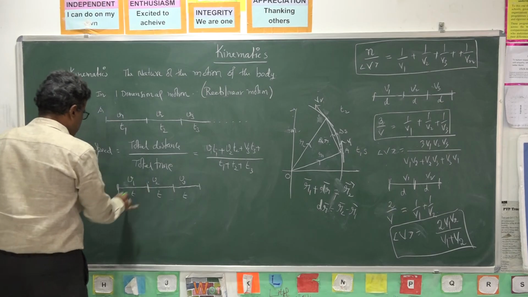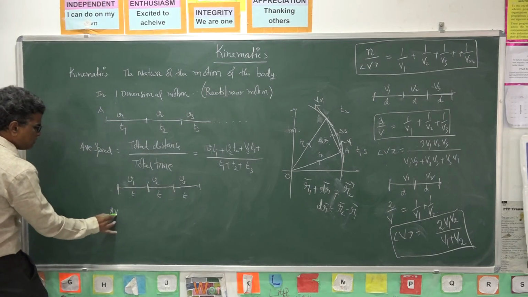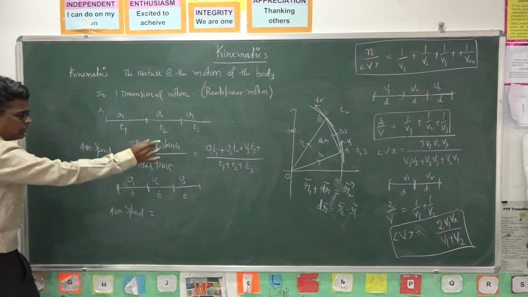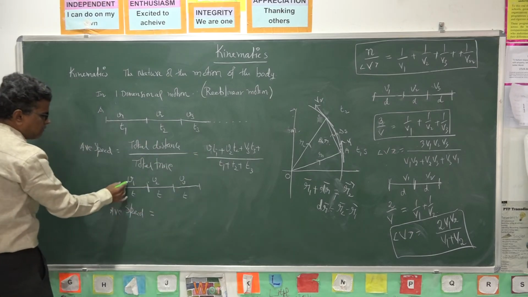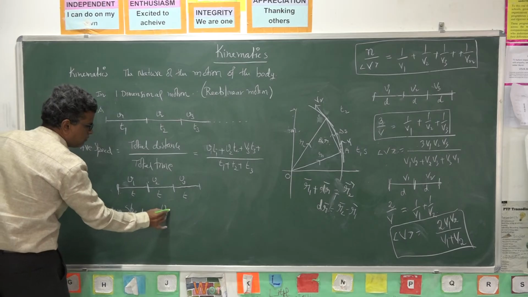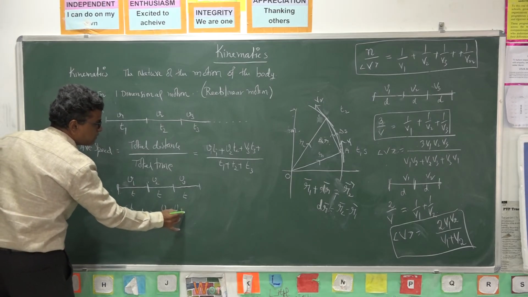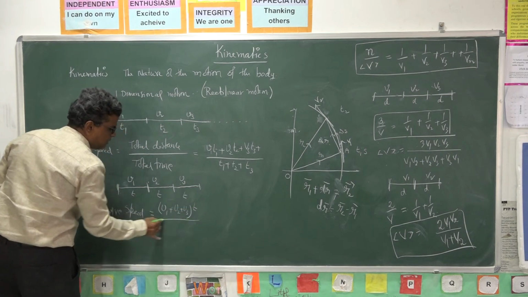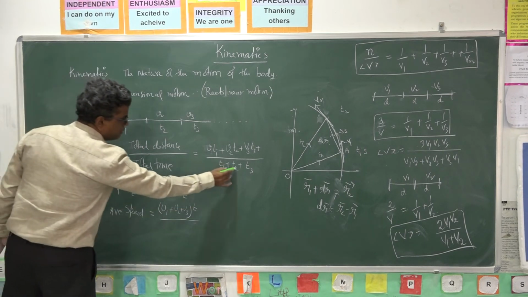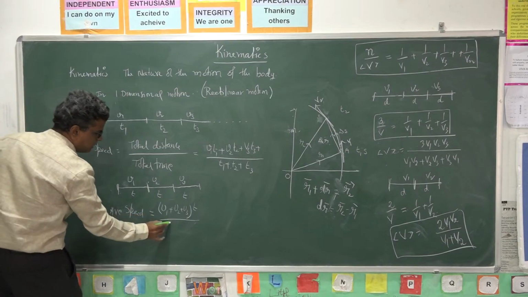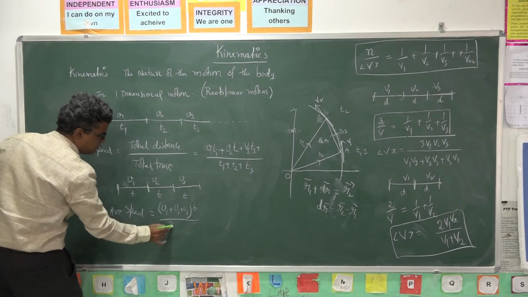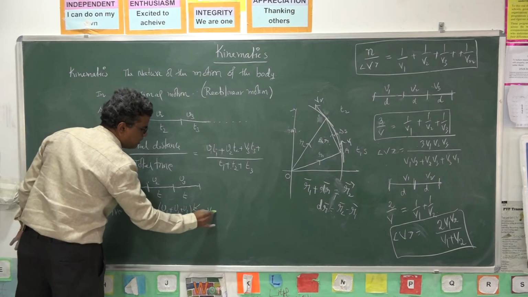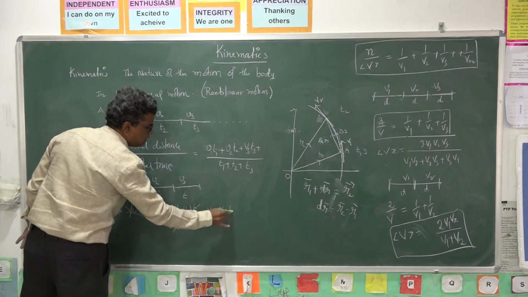In this case, with equal intervals, it is v1 t plus v2 t plus v3 t. You take t as common, divided by t plus t plus t, that is 3t. So t gets cancelled. Here you will get v1 plus v2 plus v3 by 3.